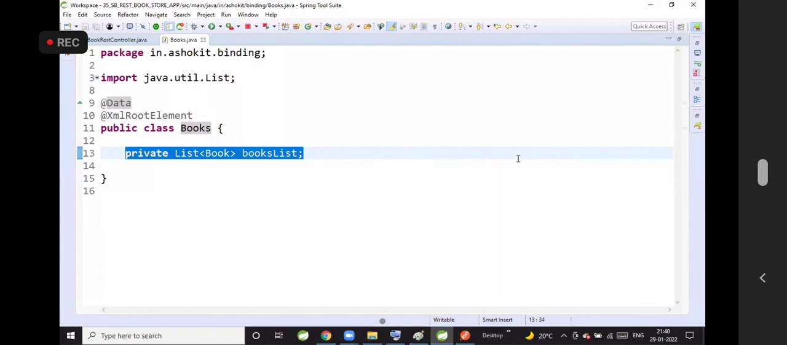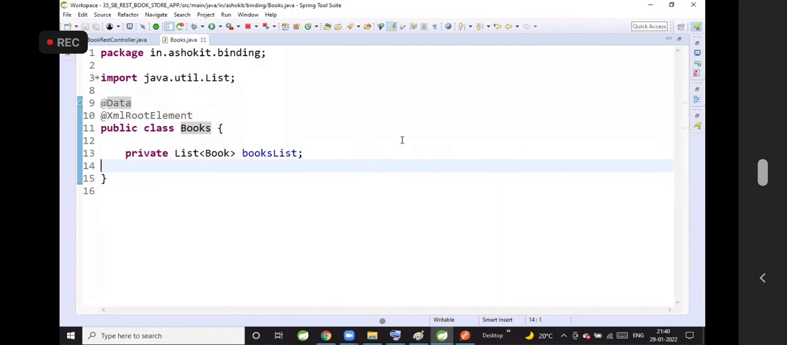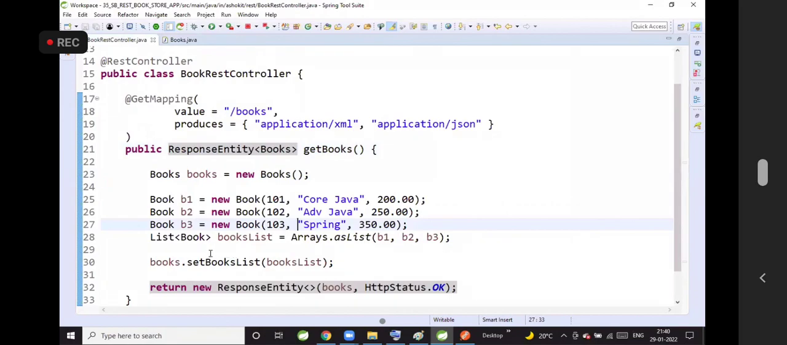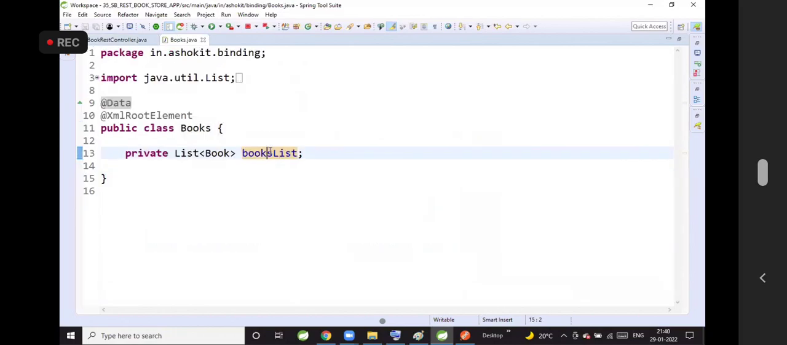In books class, why the data annotation? To generate the setter and getter. Books dot set books list, books dot get books list. We need to set the data to this variable, right? Here I'm setting the data to that variable. The data annotation is for generating setters and getters for this variable.